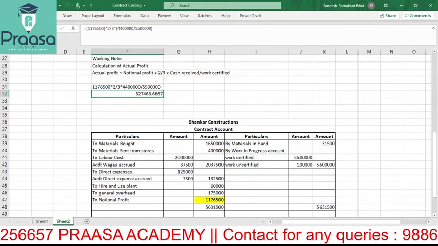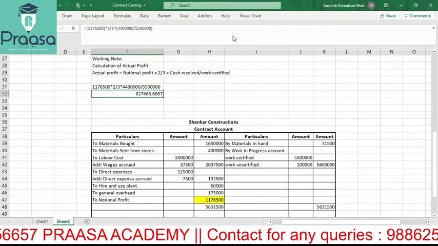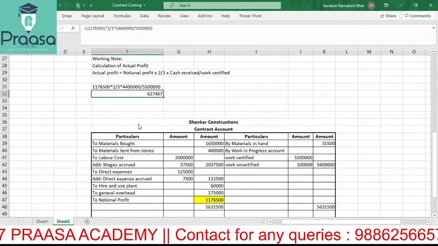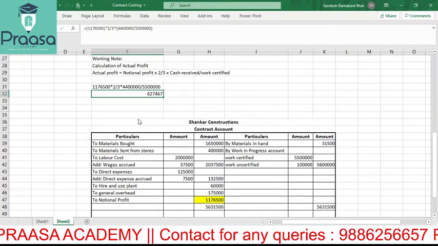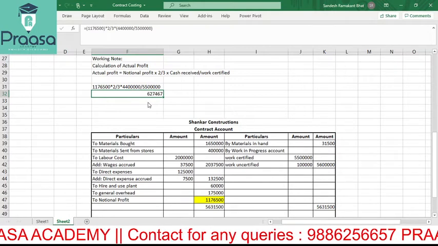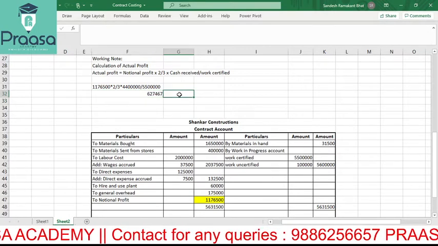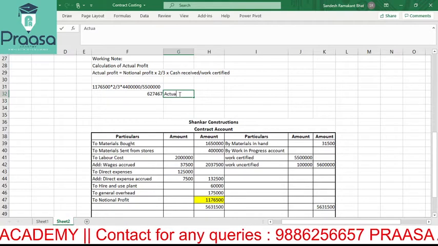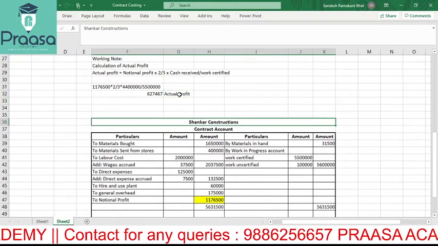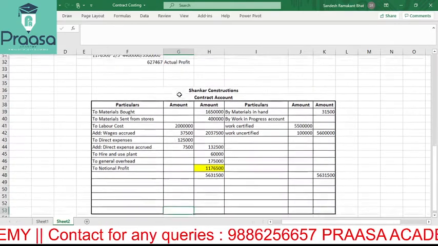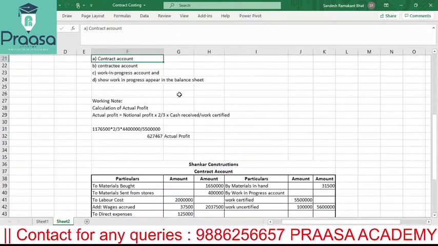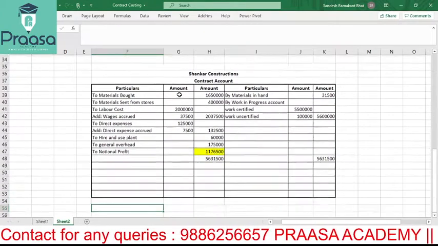6,27,466.6667. I have to reduce the number. Yes, 6,27,467. I have just rounded it off. This is our actual profit. Then what I have to do? Just go further. They have told us to show the working of contractee account as well.